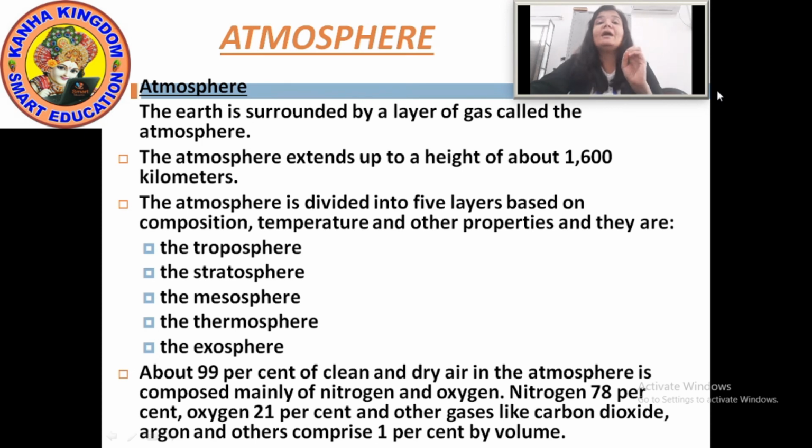Now, about 99% of clean and dry air in the atmosphere is composed mainly of which 2 gases?